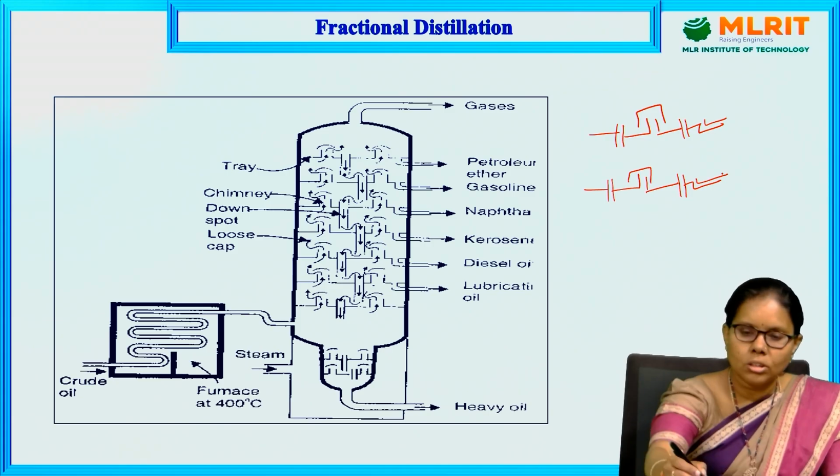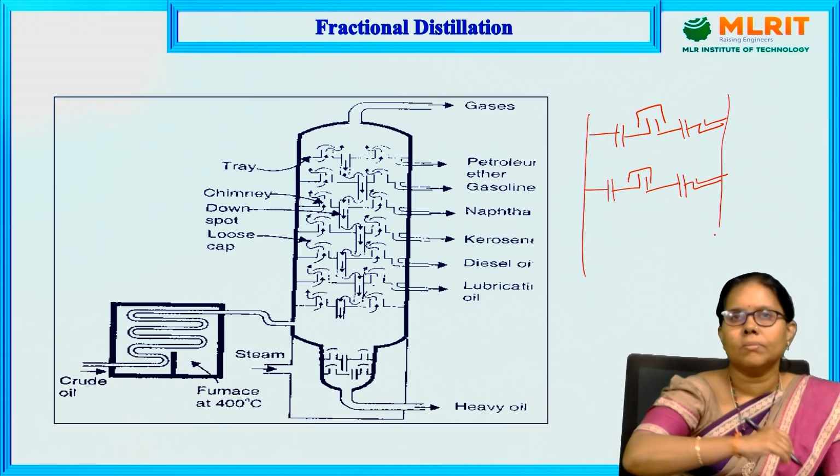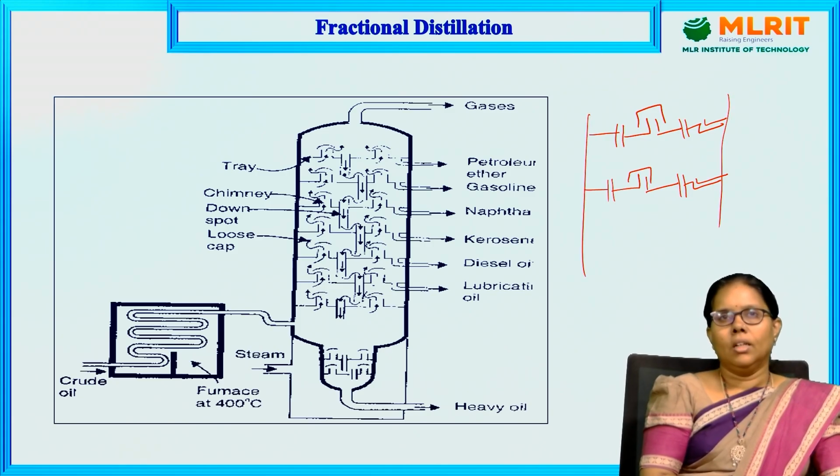These are the long steel columns, which have chimneys and downpours. To get the liquids back, there is a downpour. There are loose caps. With these we are going to get the various fractions.